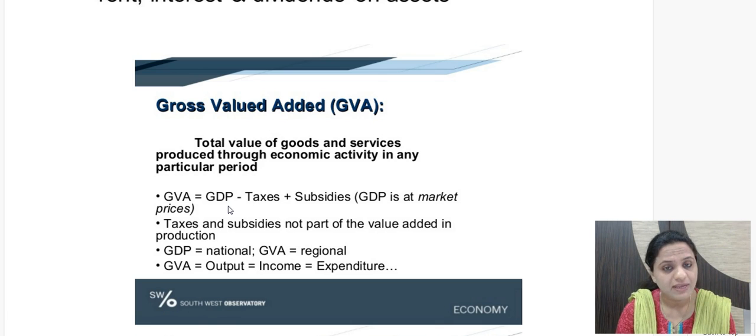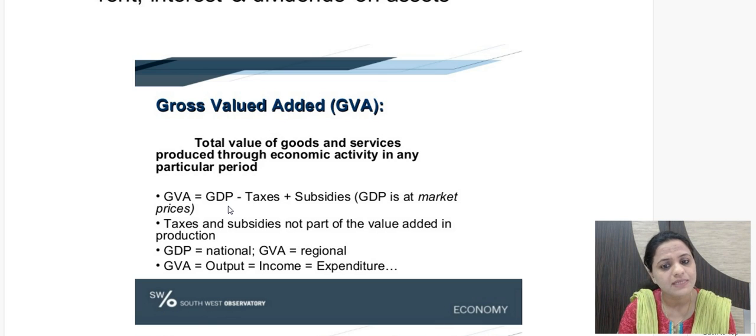In the GDP, we are taking the total final value of goods and services. You should know this final value will also include taxes. Taxes are included, but these taxes are not because of any economic activity done on the goods or service. So taxes have to be deducted from this. So if taxes are deducted from GDP and subsidies are added, because in some cases government may provide subsidies. Like, say, for LPG, the cost is 700 rupees, it's provided for 500 rupees. In the market it is sold at 500 rupees. So 200 rupees, which is part of the cost price, is taken care of by the government.